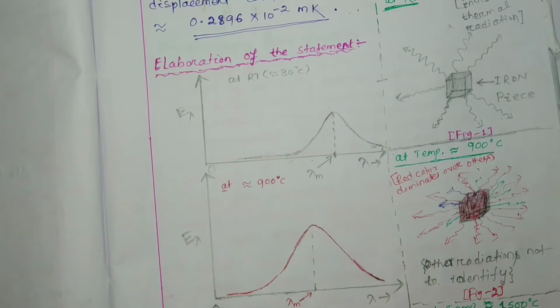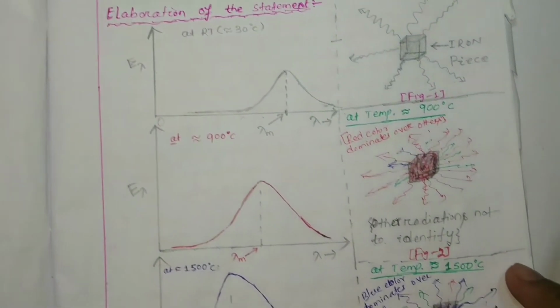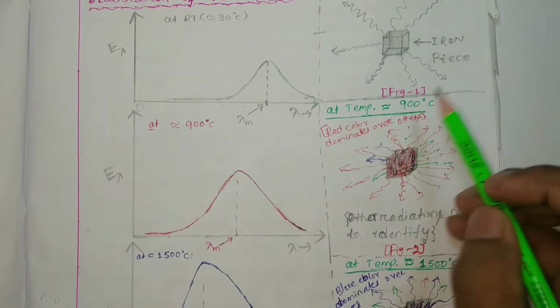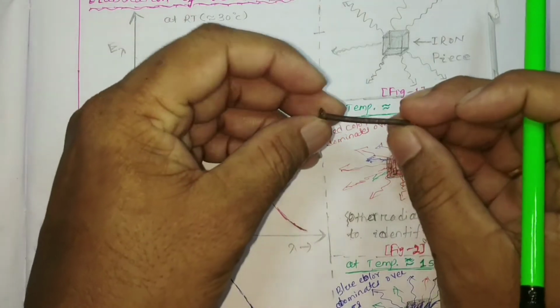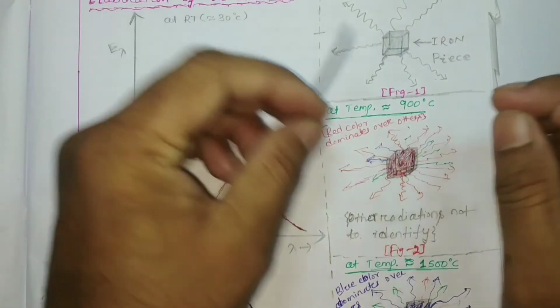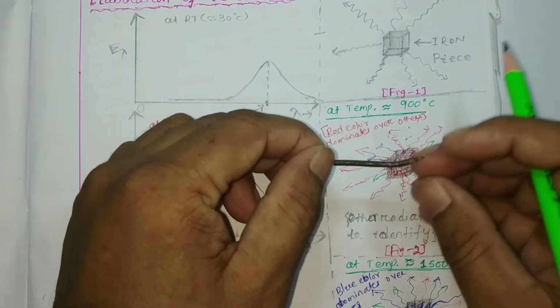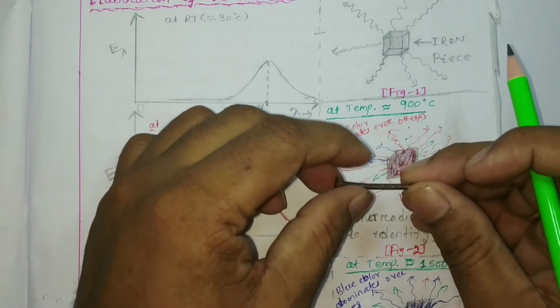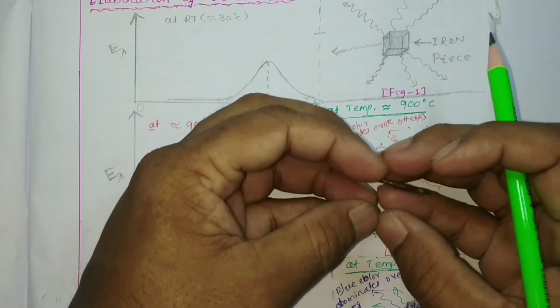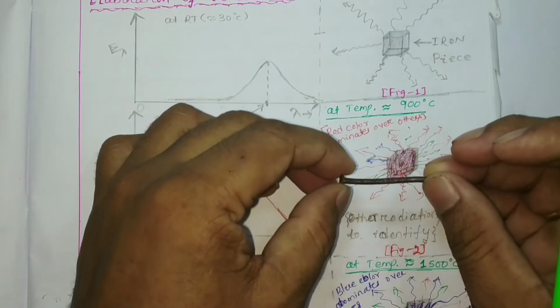Now we are going to consider another temperature, suppose 900 degrees centigrade. Suppose we put this iron in a furnace at 900 degrees centigrade. Then what is going to happen? It will radiate thermal radiation which can be visible.